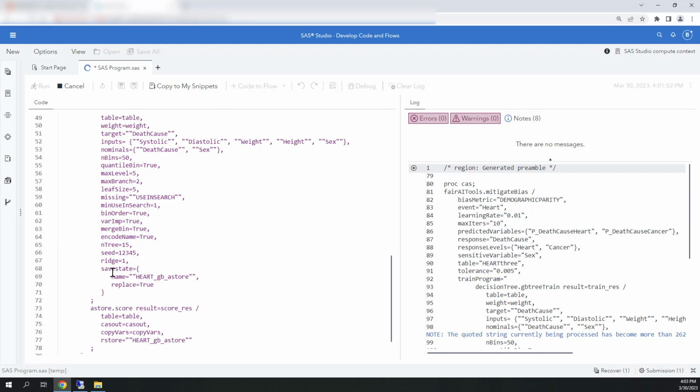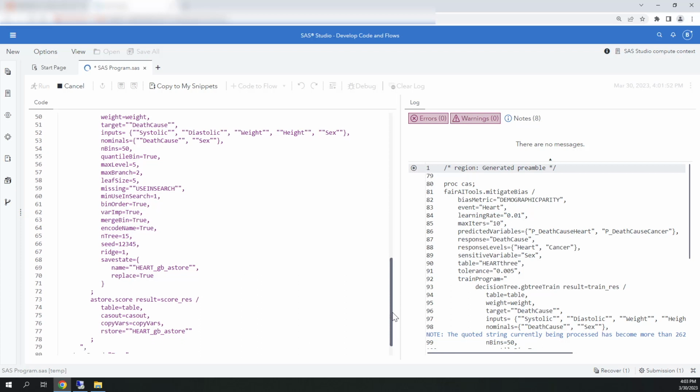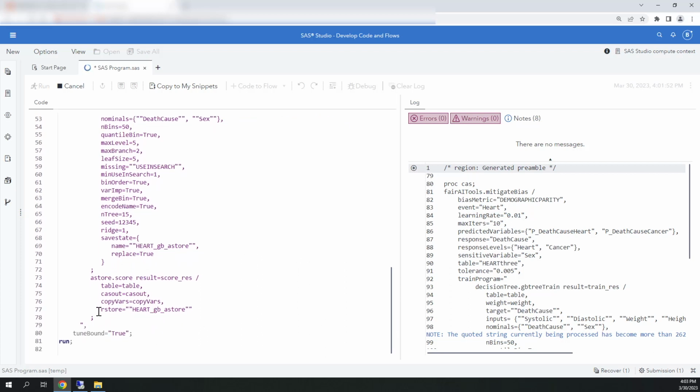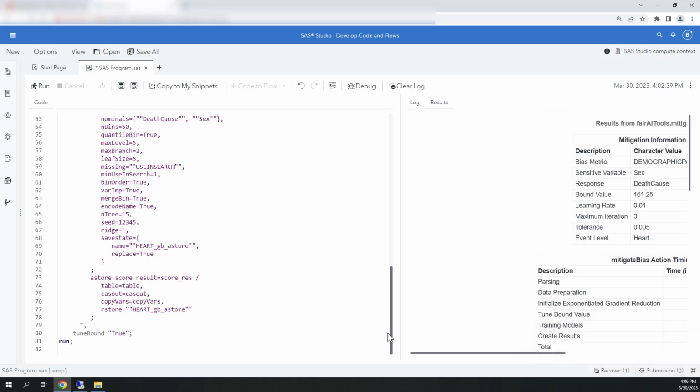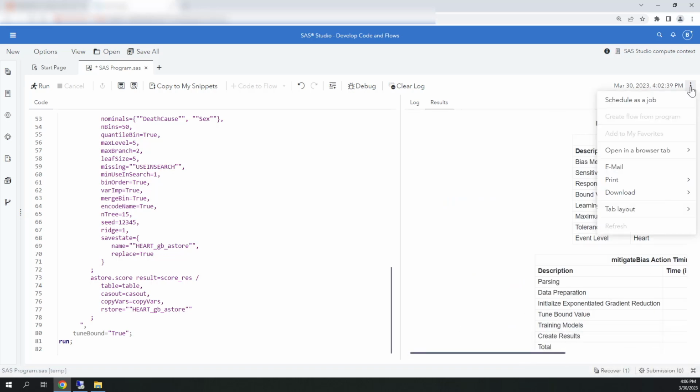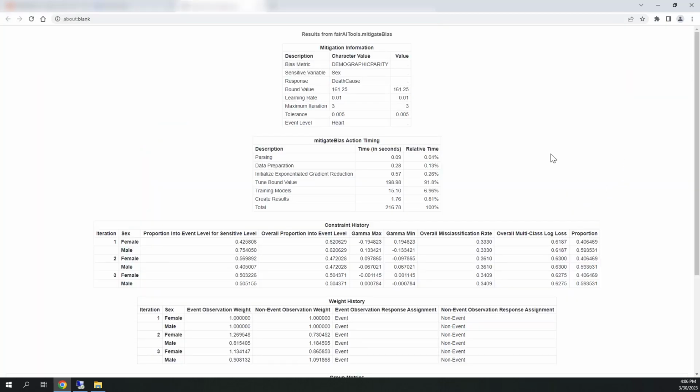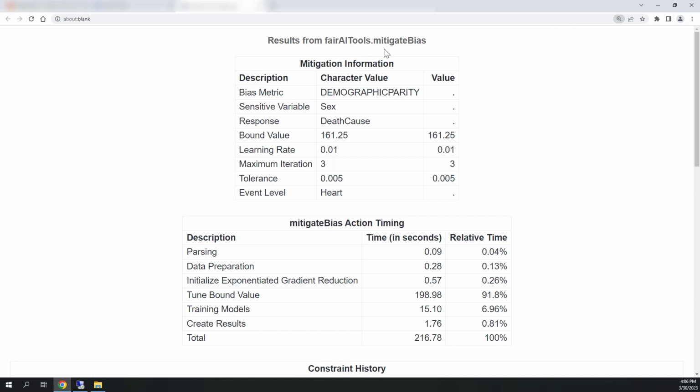You can see I have my save state statement, and I put out the Heart GB astore, and then I use that astore to score, to get my scored results, and this will output my results. So you see now that it has finished. I can open up my results in a browser tab to see them better. And here are my results from the FAIR AI Tools Mitigate Bias.